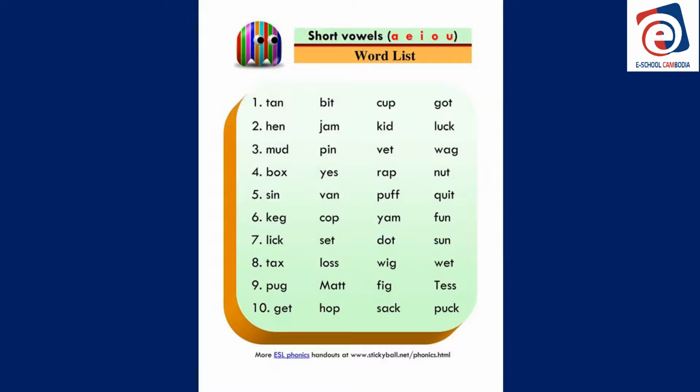Number 8, tax, loss, wig, wet. Don't forget to say the final consonant sound.